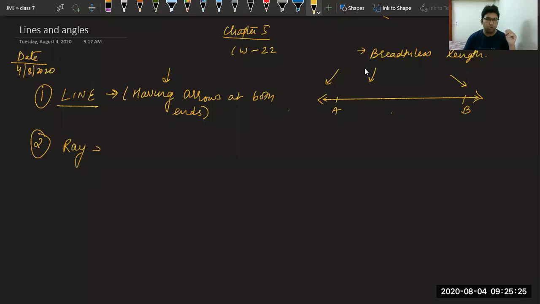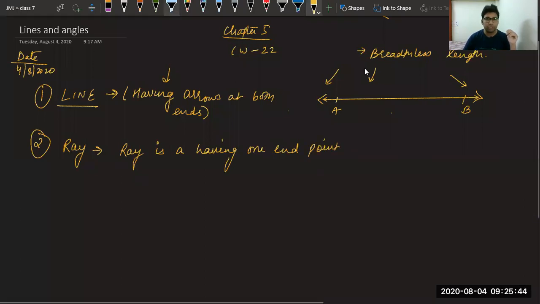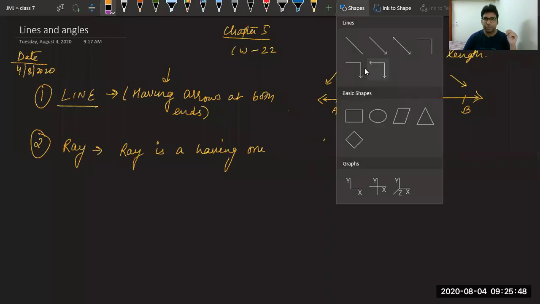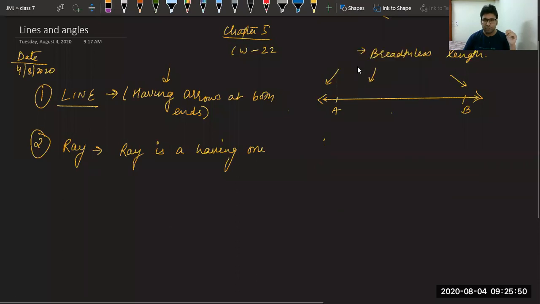We all know about sun rays. Rays have one endpoint. One second, let me make it easy for you. First, let me draw a diagram. What is a ray? So you all have seen sun rays.